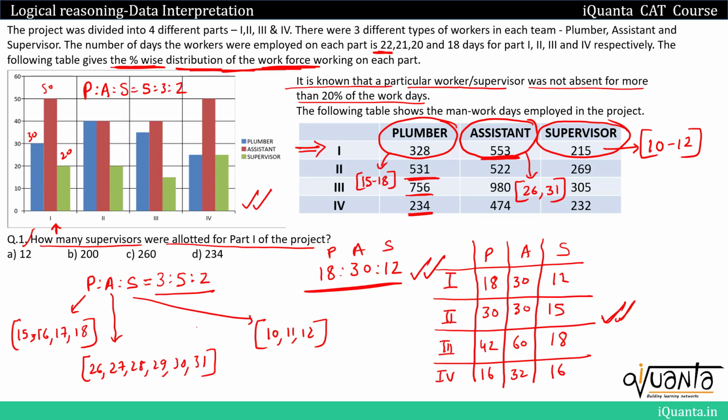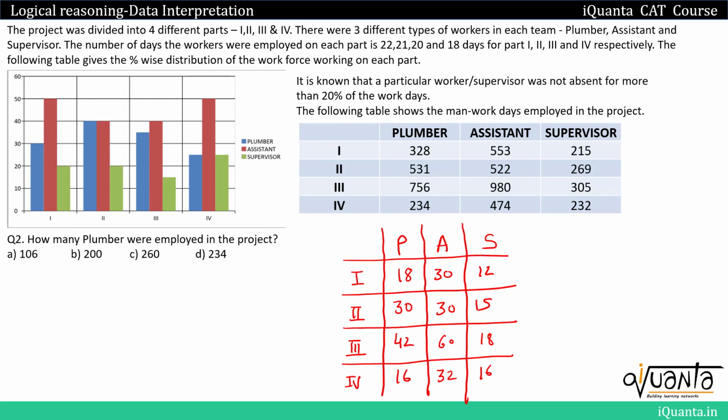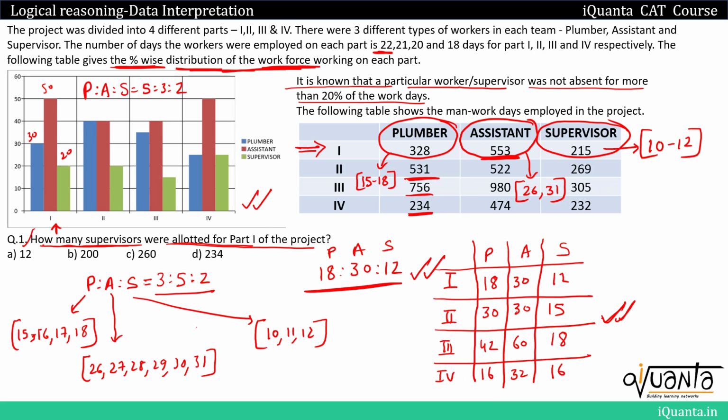This will be the final table that we'll have, and it will determine the number of plumbers, assistants, supervisors in each and every part. So using this we can easily solve all the questions. Let's try to solve the first one. The first question is, how many supervisors were allotted for part 1 of the project? So very clearly we have 12 supervisors. Option A will be the correct answer.